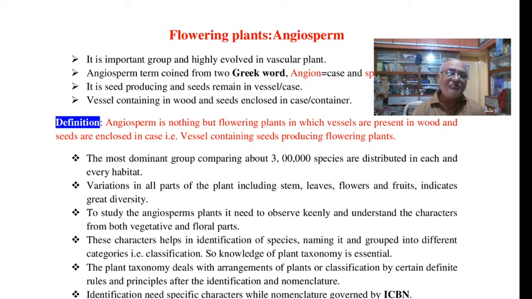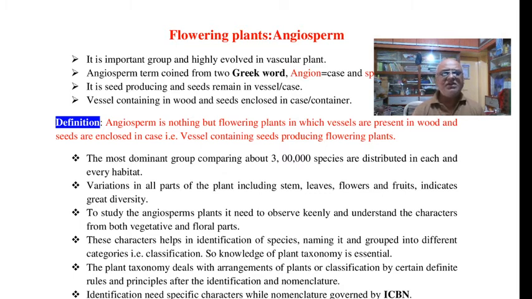Angiospermic plants are present and observed as saprophytic, for example the Neottia (bird's nest) orchid. Another is parasitic, another xerophytic, and aquatic forms, that is hydrophytic.